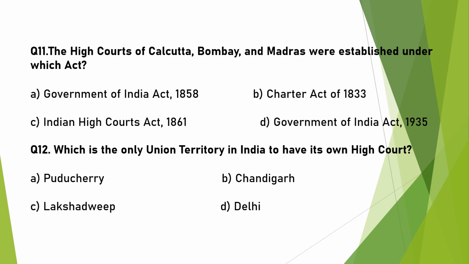The High Courts of Calcutta, Bombay and Madras were established under which Act? They were established under the Indian High Courts Act of 1861, and all of them were established the very next year, in 1862. Which is the only union territory in India to have its own High Court? That is Delhi High Court. Delhi is a union territory and it has its own High Court.